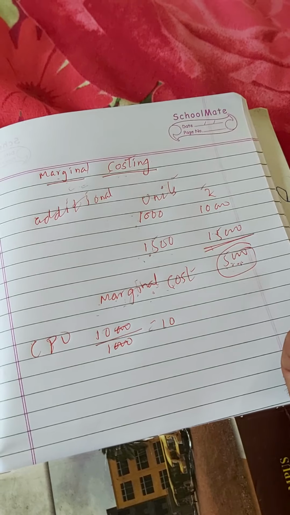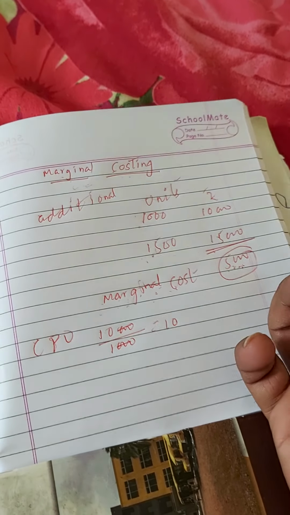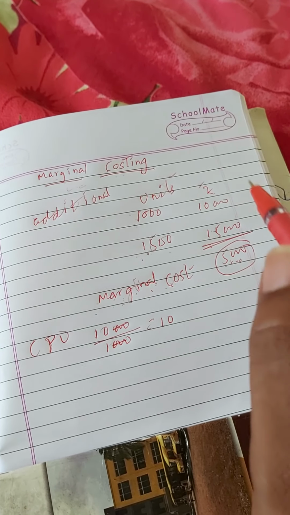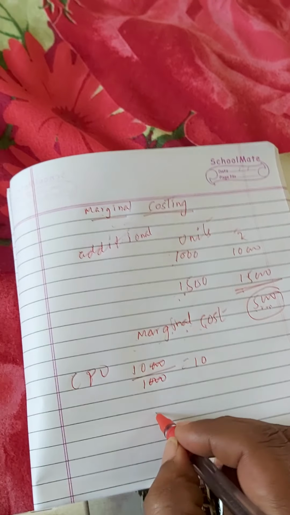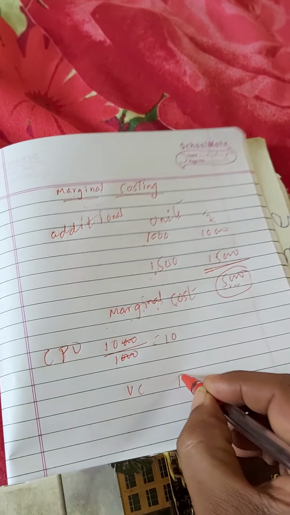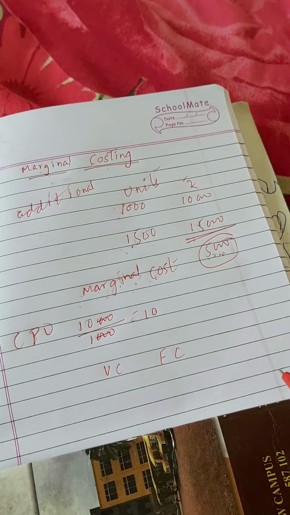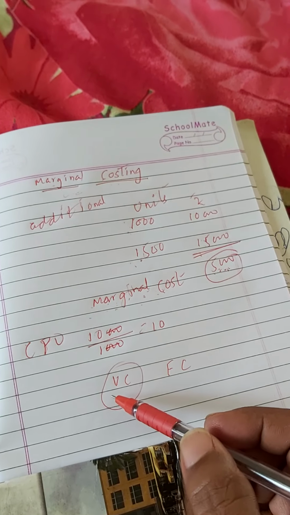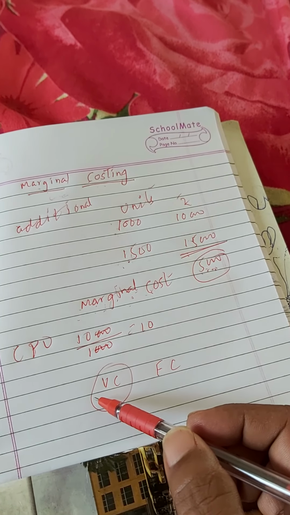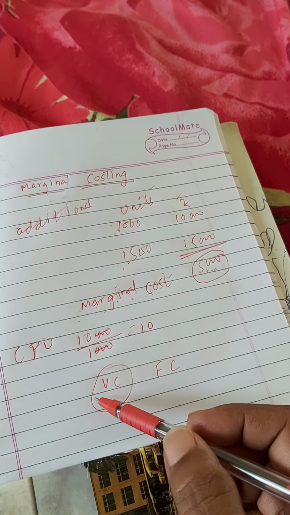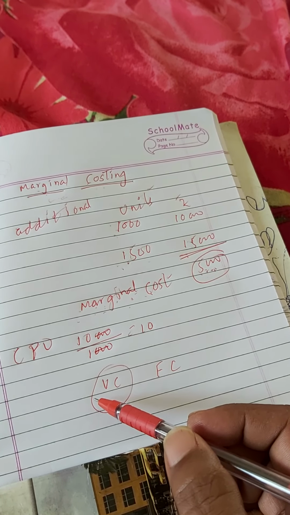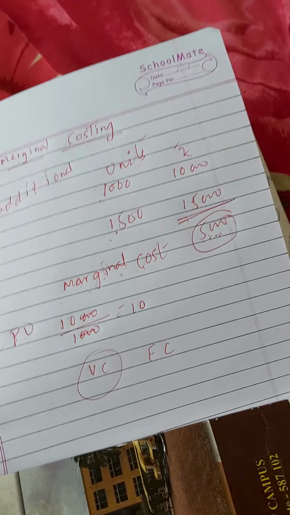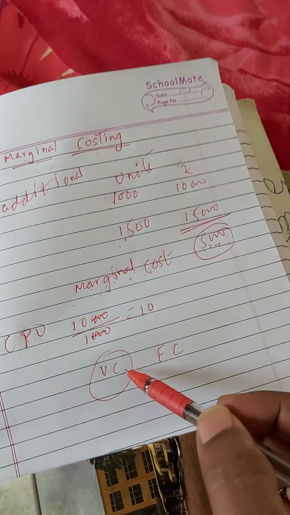What is the procedure to calculate such cost? To understand that, we have to understand two most important things, that is variable cost and fixed cost. Everything depends upon variable cost. Marginal costing is entirely dependent upon variable cost only. Variable cost and the concept of contribution. Contribution is nothing but sales minus variable cost. So everything depends on contribution. To arrive at contribution we need variable cost.